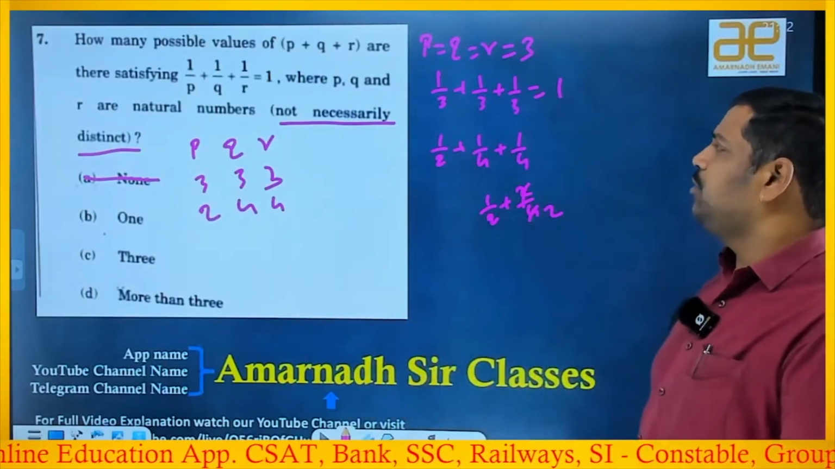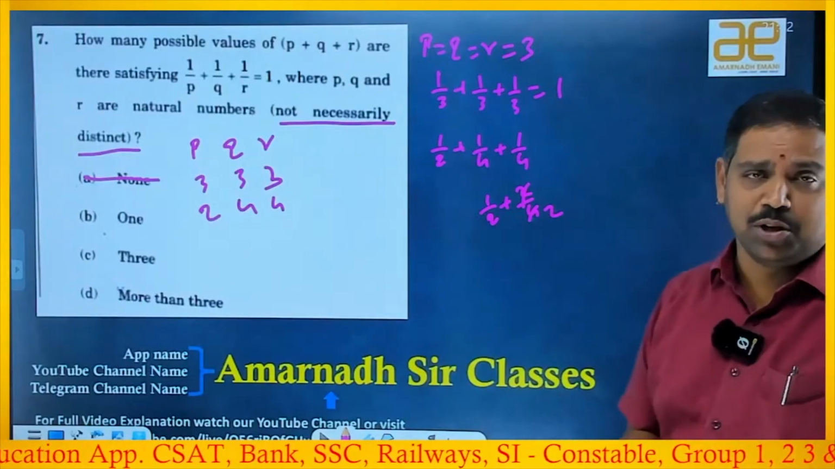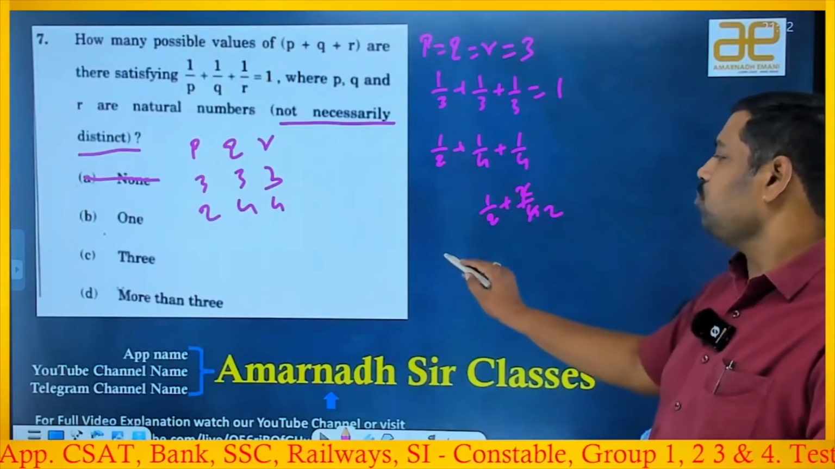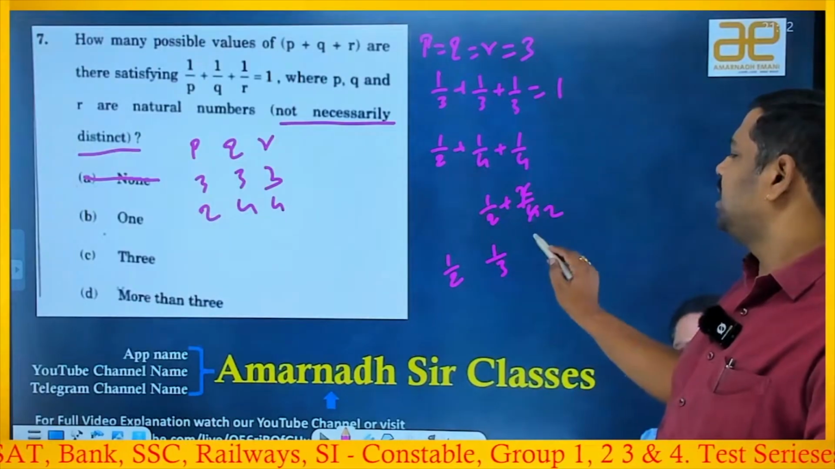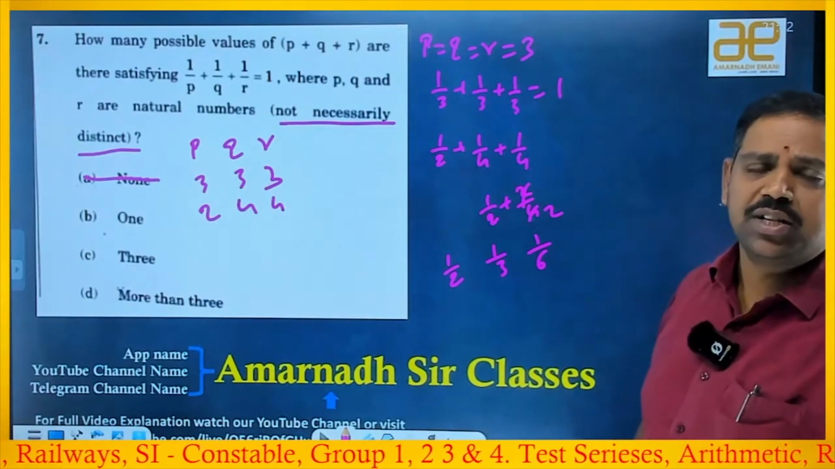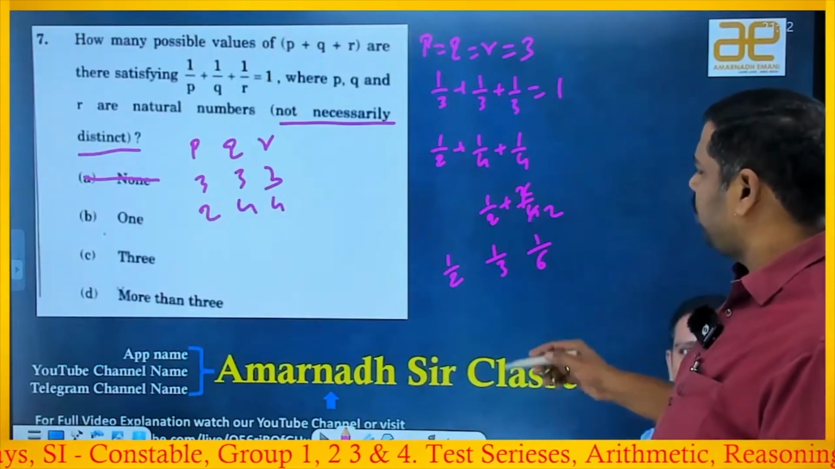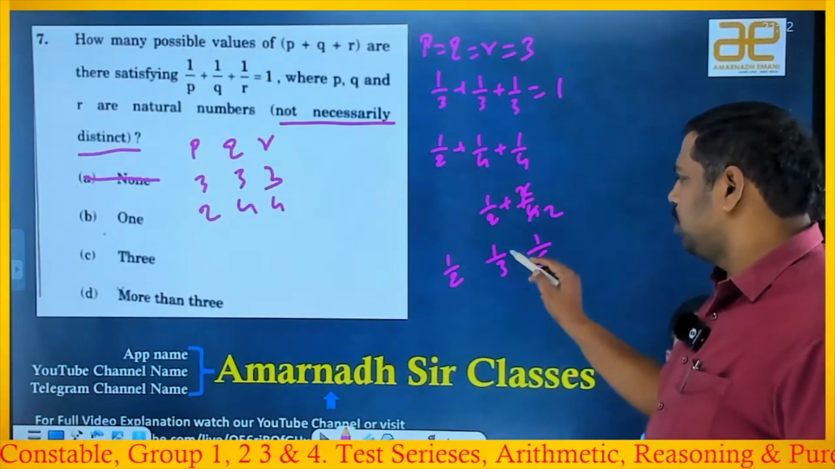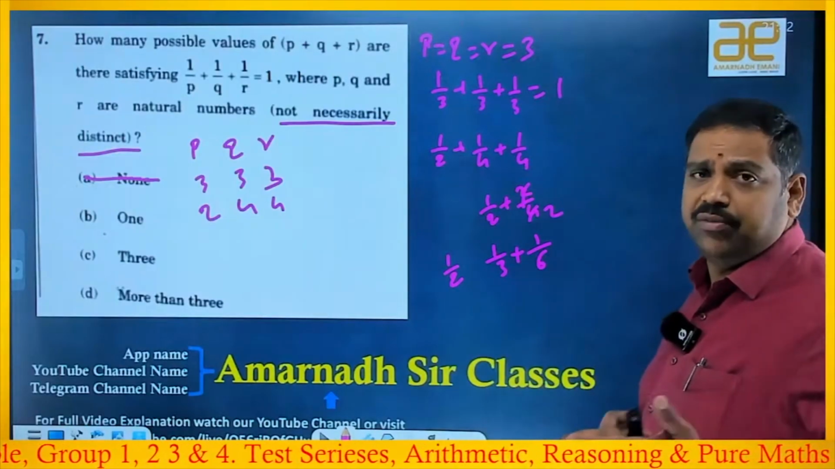Okay, and if you think about some other possibilities, 1 by 2, 1 by 3 and 1 by 6, if you take, the sum is equal to 1. Why? Because 1 by 2 plus 1 by 3 plus 1 by 6 gives 1 by 2 plus 1 by 2, that is enough, right?